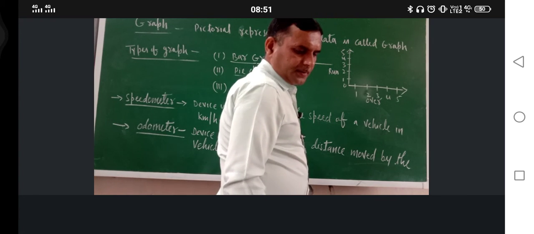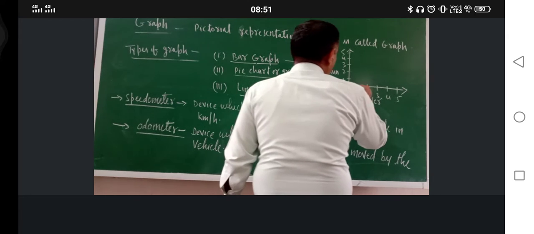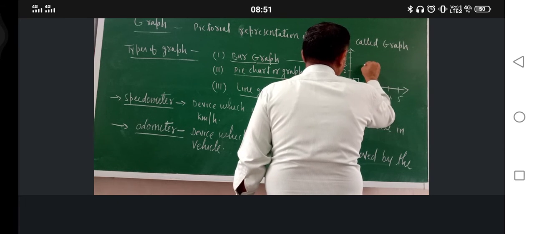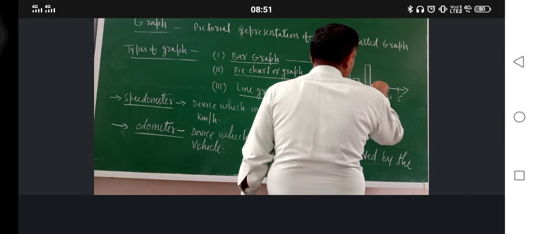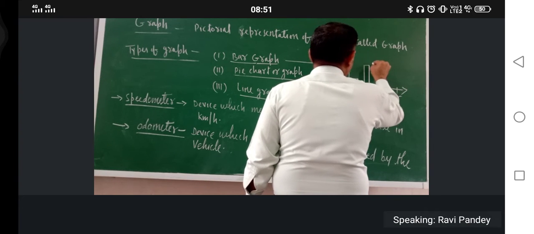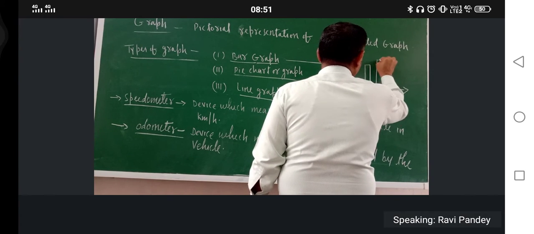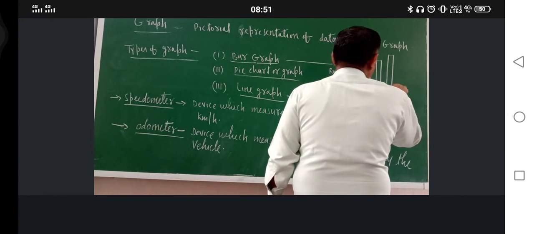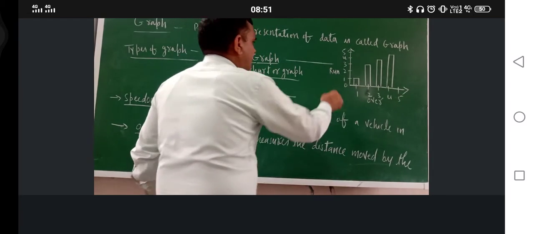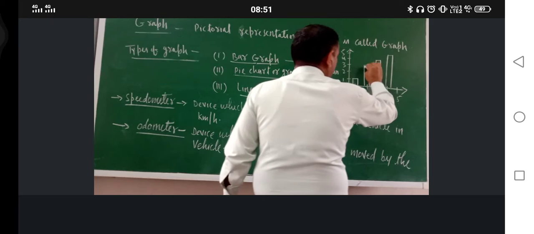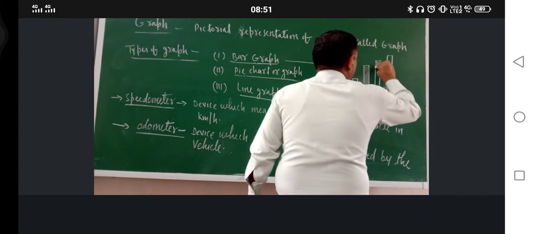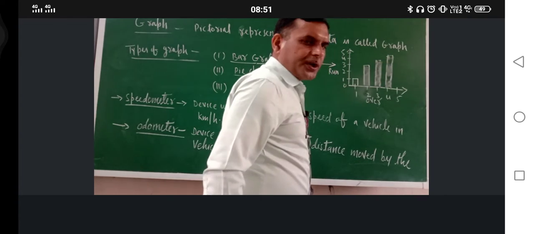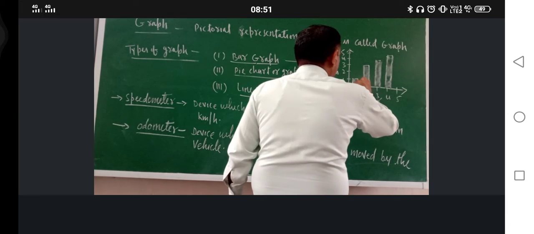Now suppose in over number 1, 1 run is made. In over number 2, 3 runs are made. So this is bar graph. In 3 overs, suppose 5 runs are scored. In 4 overs, suppose 5 runs are scored. So what is this one? This is bar graph, because here bars are made. Actually, what is the graph? Pictorial representation of data. That is called graph.